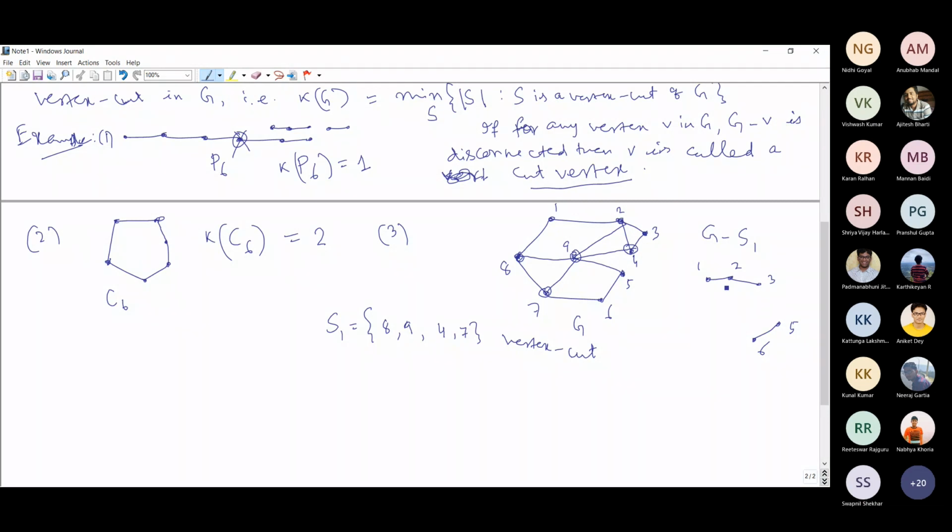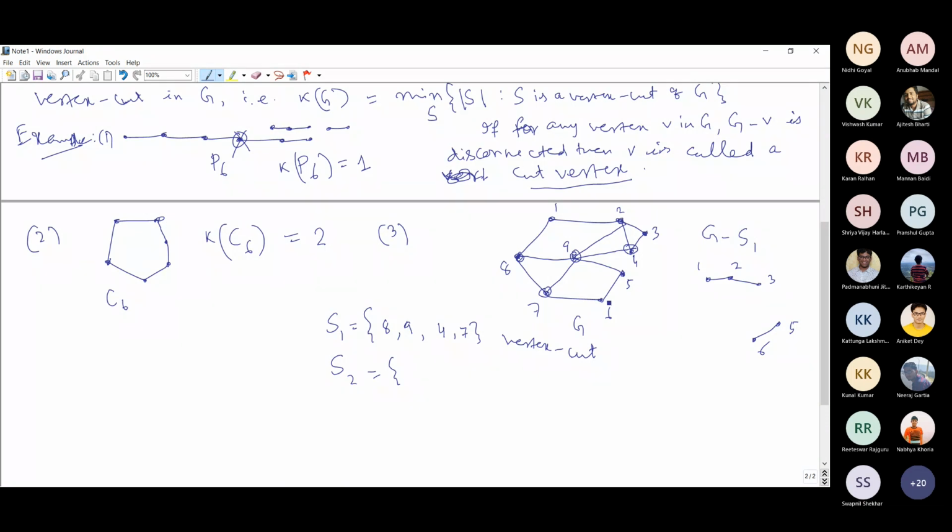S1 is a vertex cut, but we can still construct a vertex cut with a smaller number of vertices than S1. S1 has cardinality 4. Can you construct one?